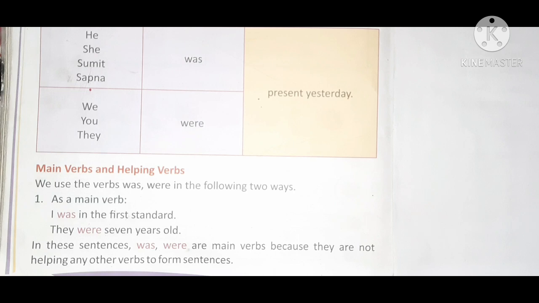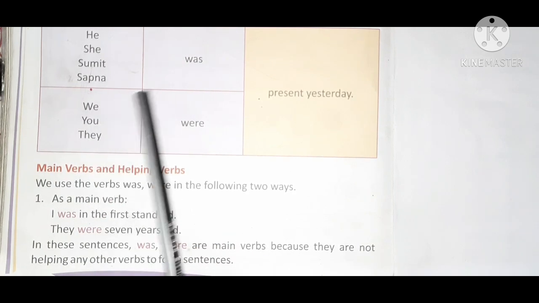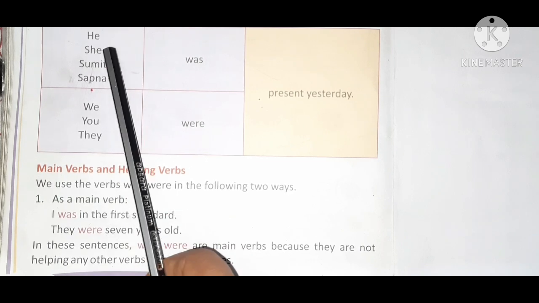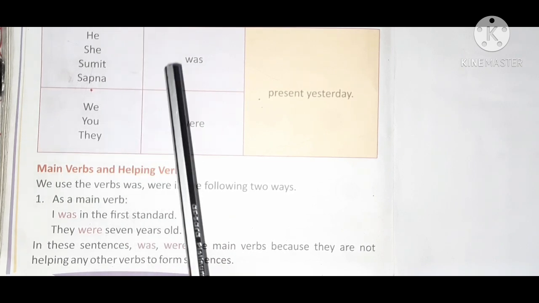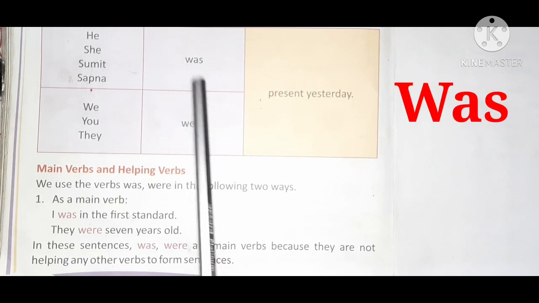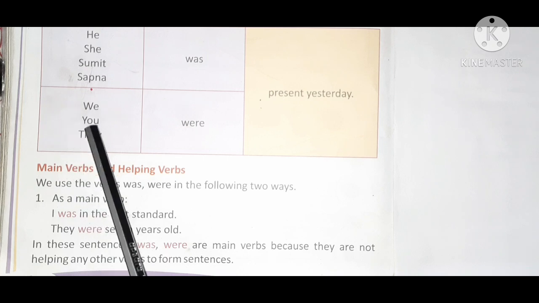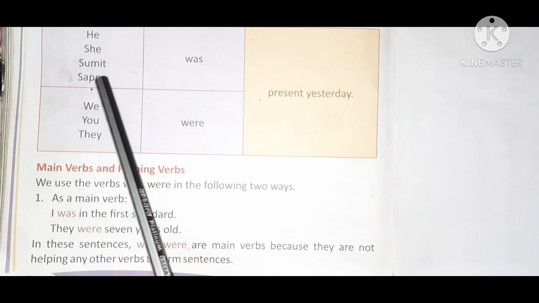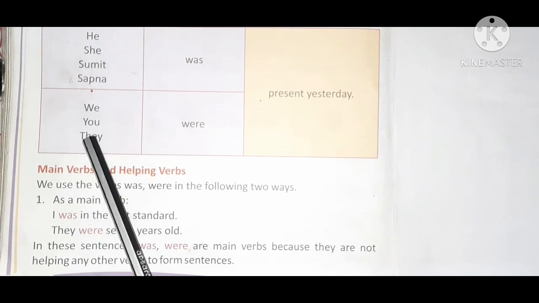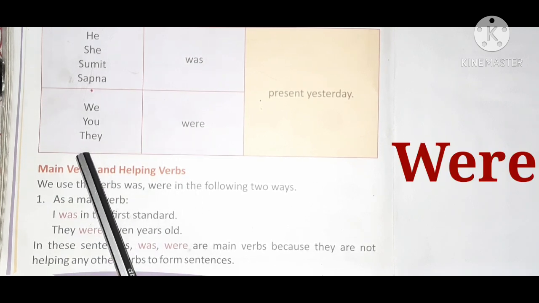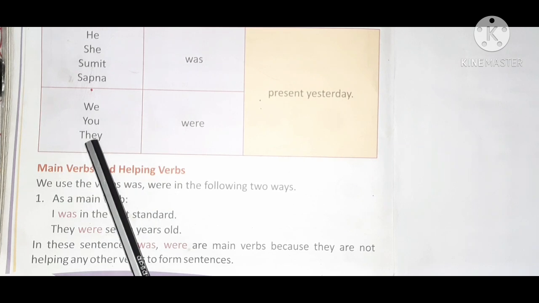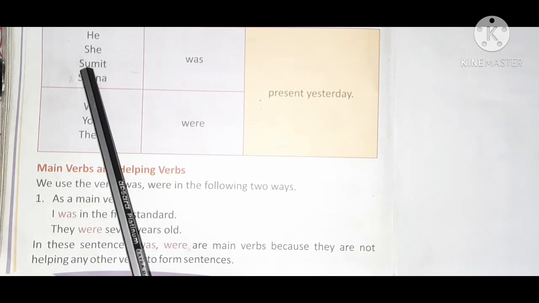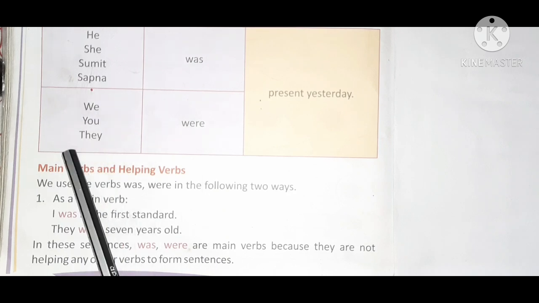Now children, can you see the table here? He, she, Sumit, Sapna. These are all singular subjects, no? So with the singular subject, always use was. Okay? Now here, can you see in this? We, you, they. These are all plural subjects. So always use were with plural subjects. Okay? Was is used with singular subject and were is used with plural subject.